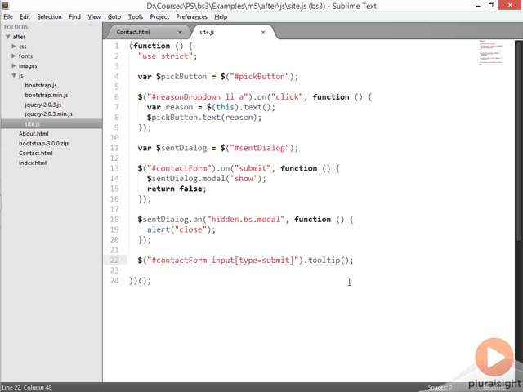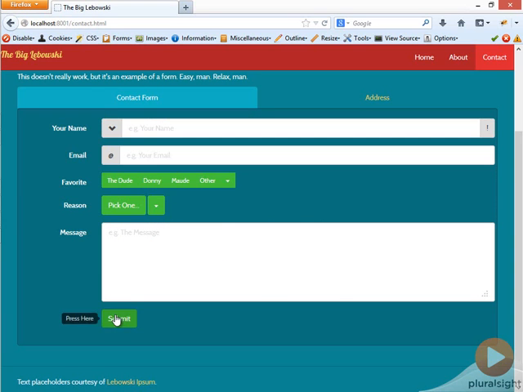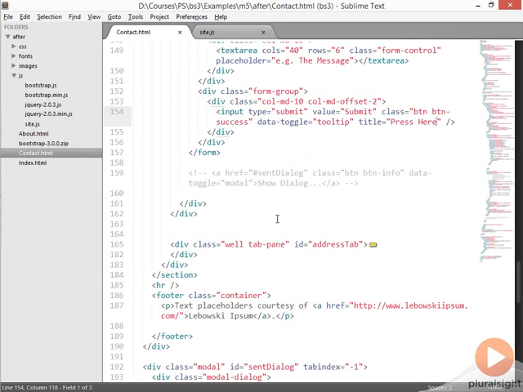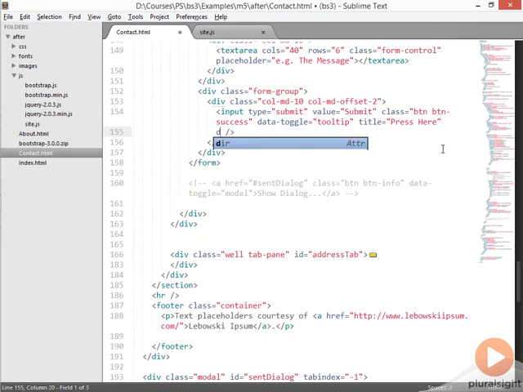Now you can use JavaScript here to set up certain defaults. Like I could say placement left. And this would change where the tooltip was, in this case showing it on the left. But most of the options that you might use here are also possible directly on the element. Each of those options, if you prefix it with the data-attribute, so in this case placement, we can specify those values directly using attributes on the class instead of having to decorate them and find them where they exist in our JavaScript. This becomes very useful when your call to tooltip is looking at more than one element.